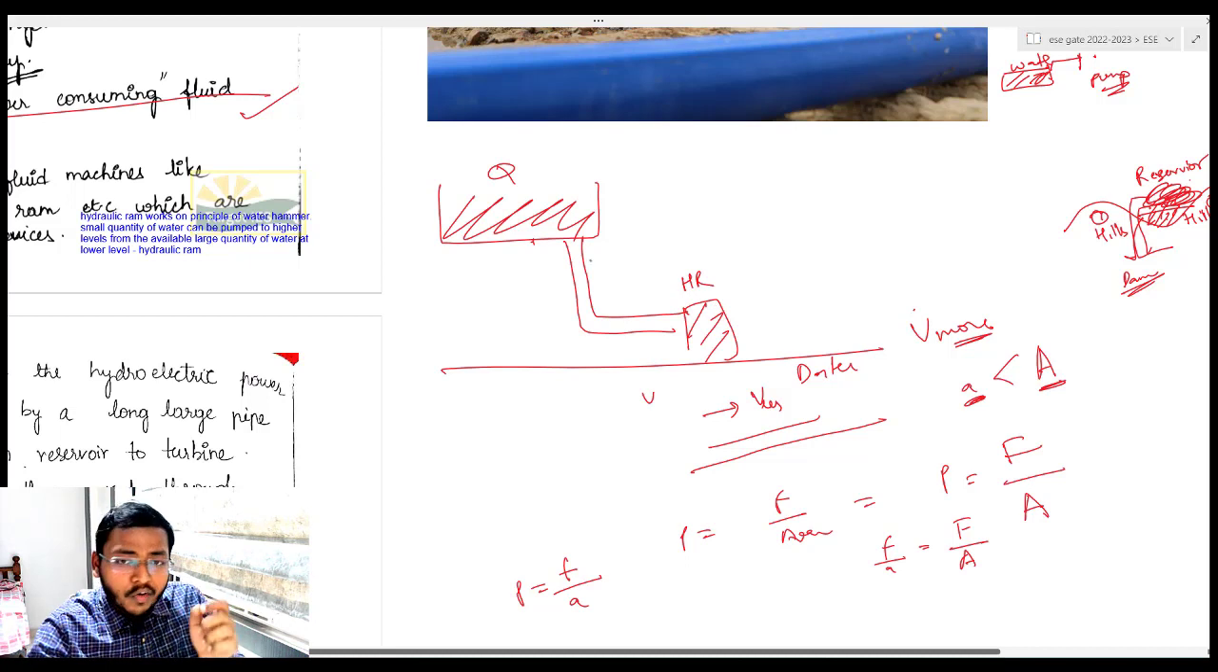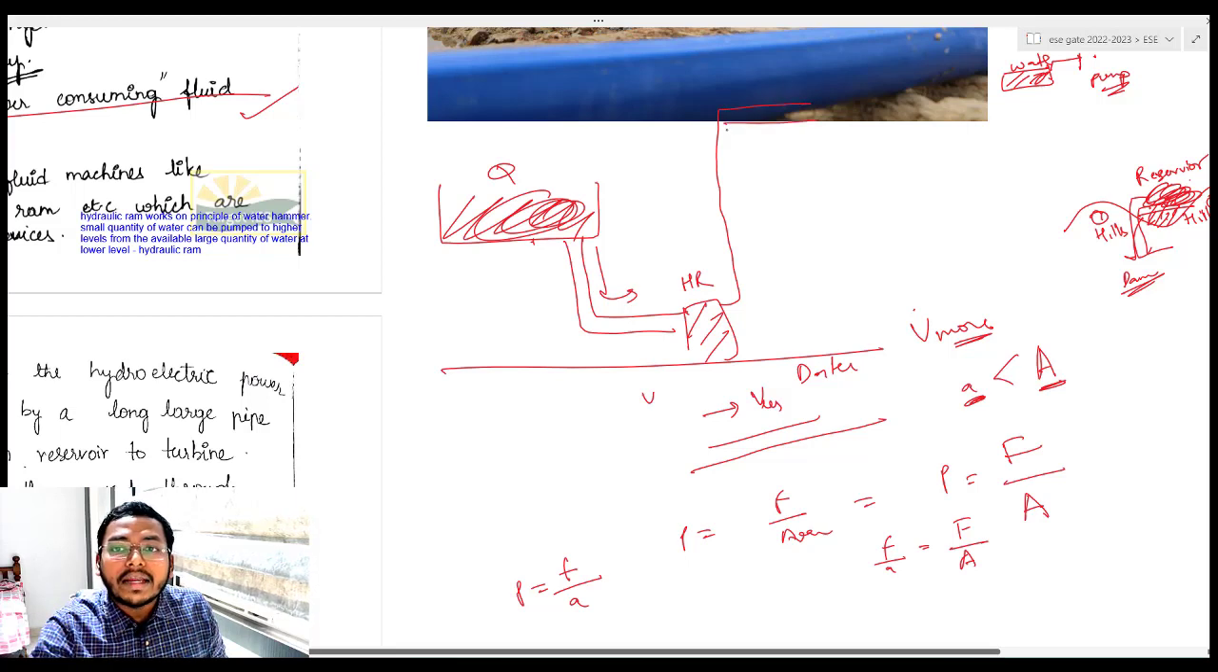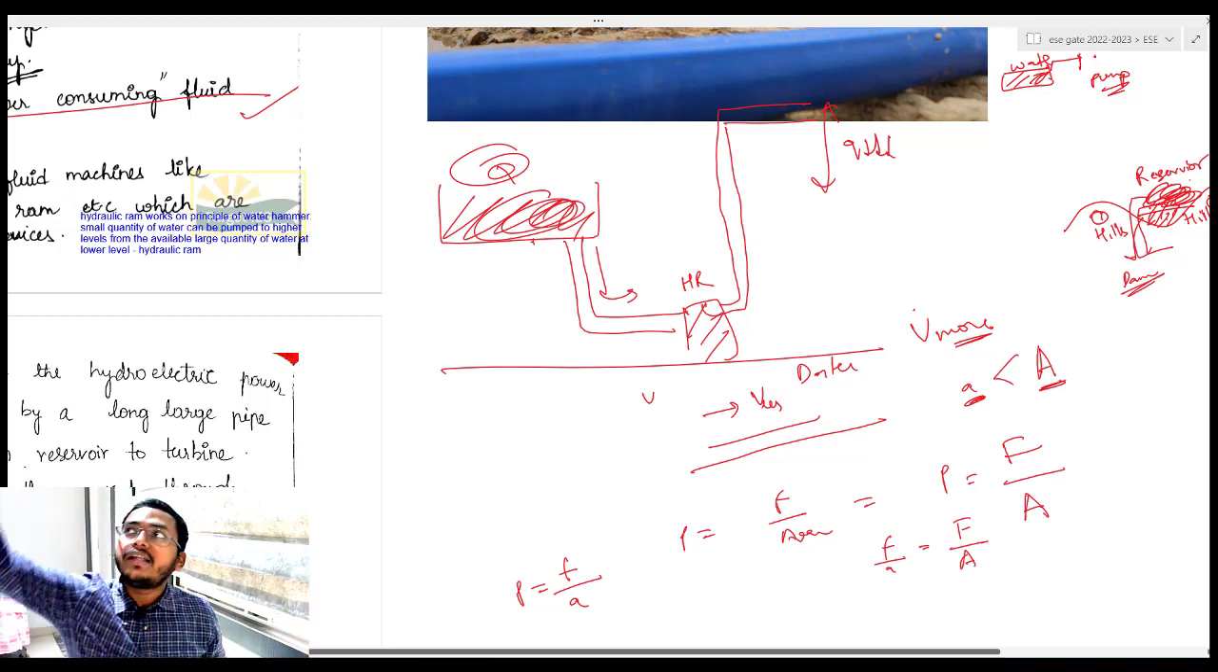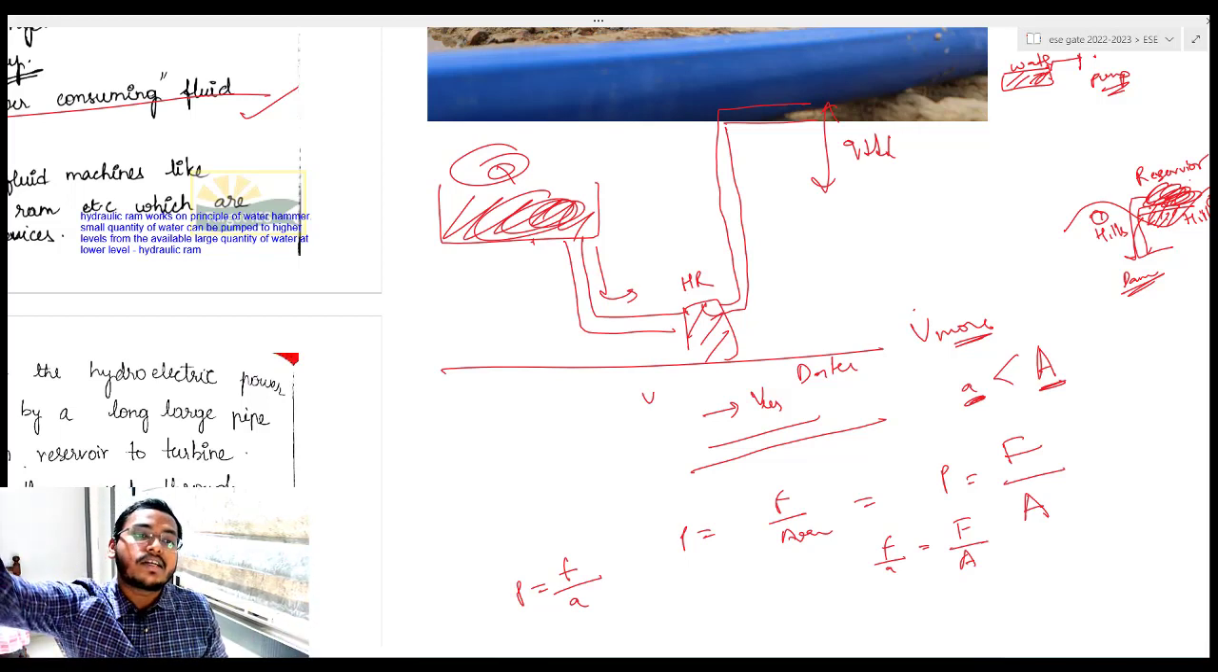What it does is, from this large quantity of water, whatever it is flowing, a small quantity of water it can pump to a greater height. Okay, it can pump to a greater height. Quantity क्या रहेगा? कम रहेगा, very less compared to this capital Q. Okay, if you have continuous source of supply, उसमें से थोड़ा पानी higher level पे पहुंचा सकता है this hydraulic ram.